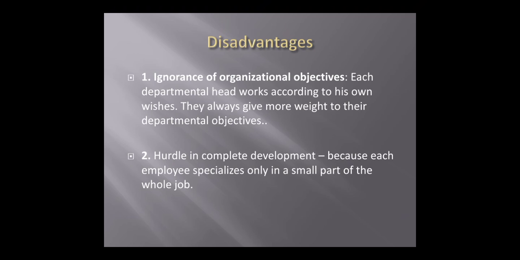So first one is ignorance of organizational objective. So what is going to happen within the functional structure? Each department head works according to their own wishes. They always give more weight to their departmental objective. So when you are dividing work according to the functional structure, each department is working under their own premises.